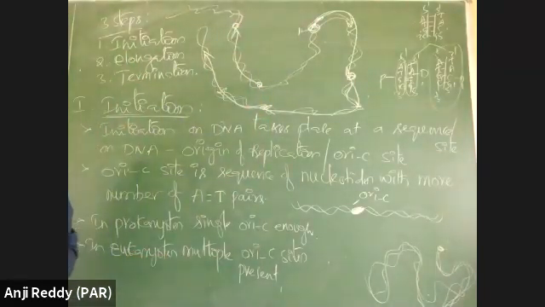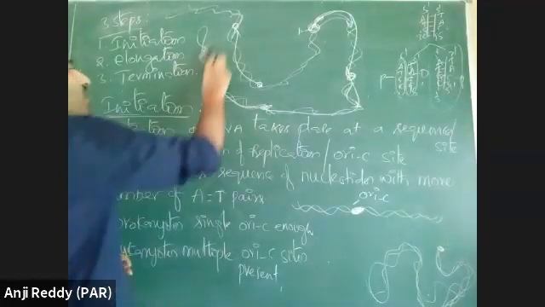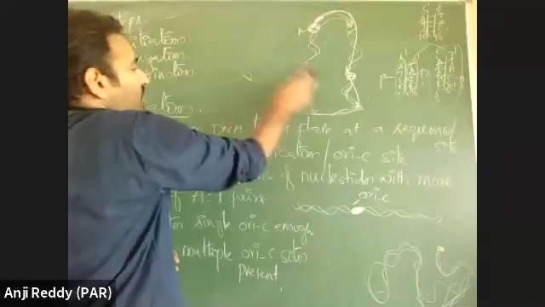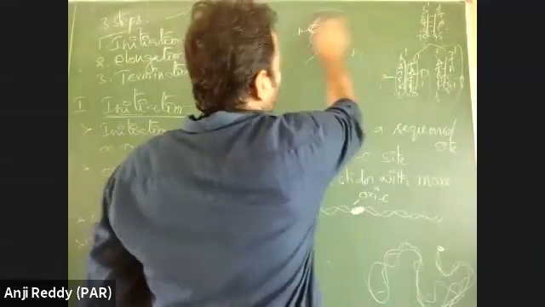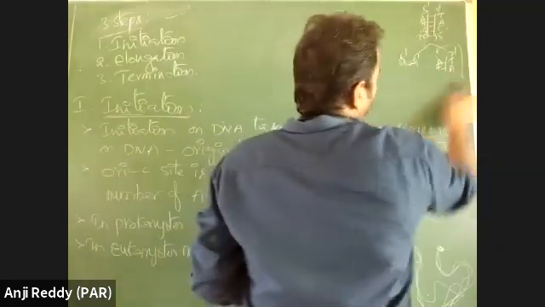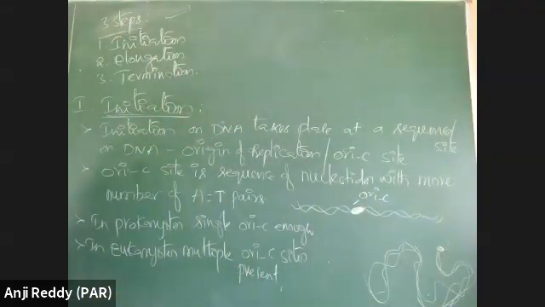Like that, different places have origins of replication in more number, so they can complete the DNA replication within a short duration. That is the need for the presence of multiple replication sites or multiple origins of replication in eukaryotes.